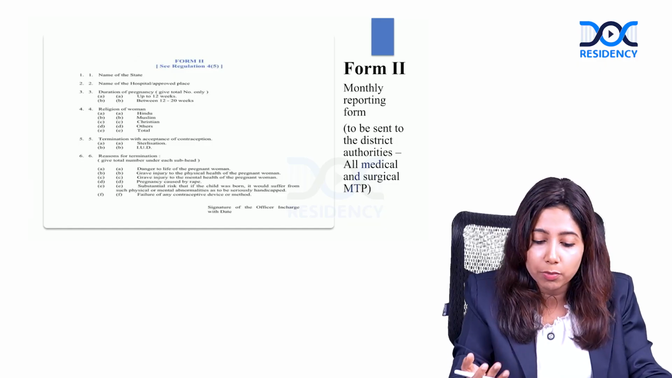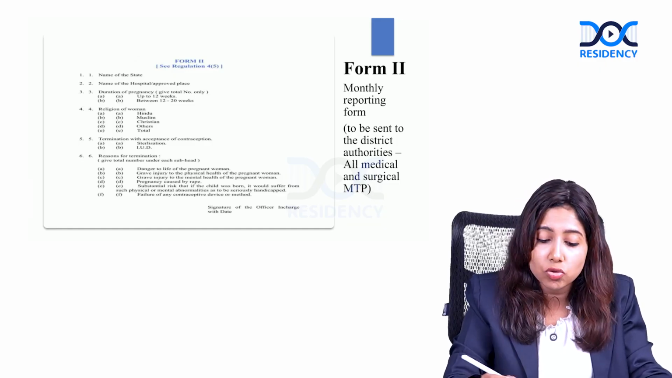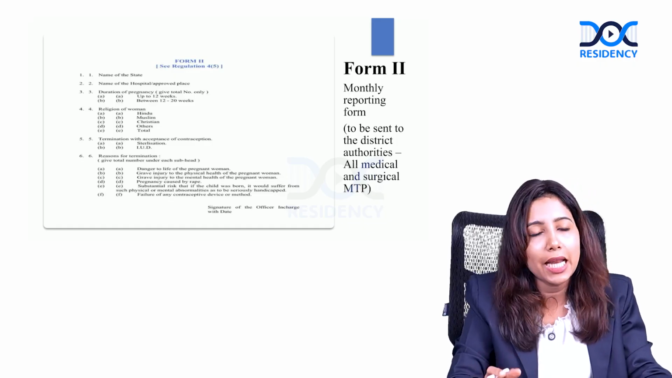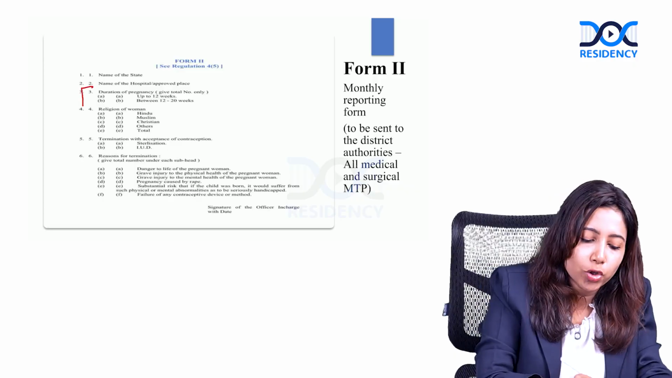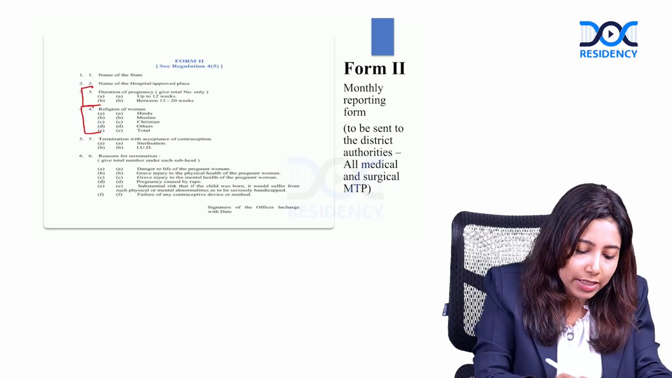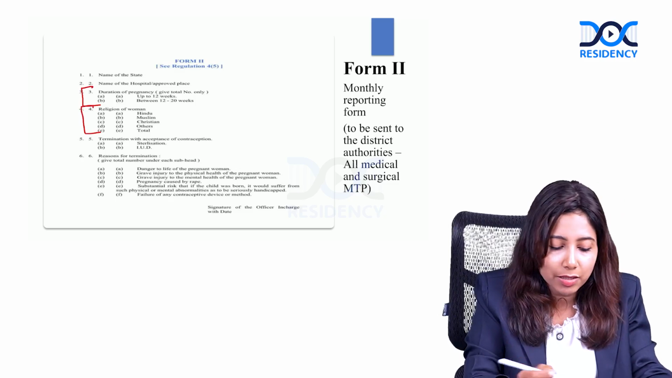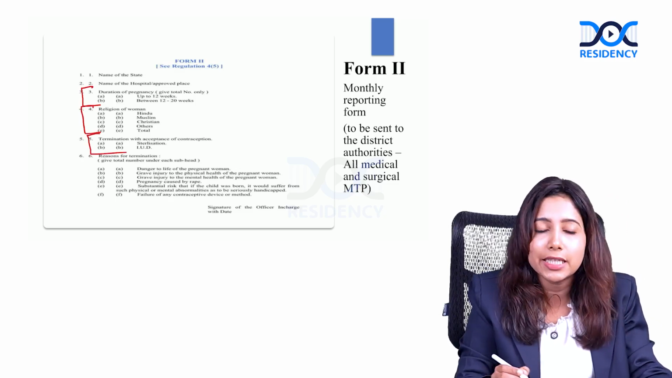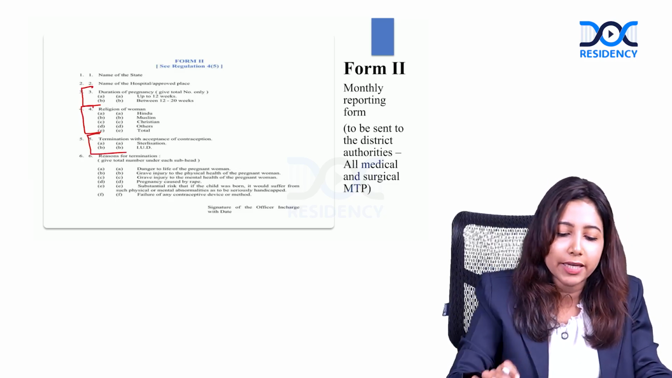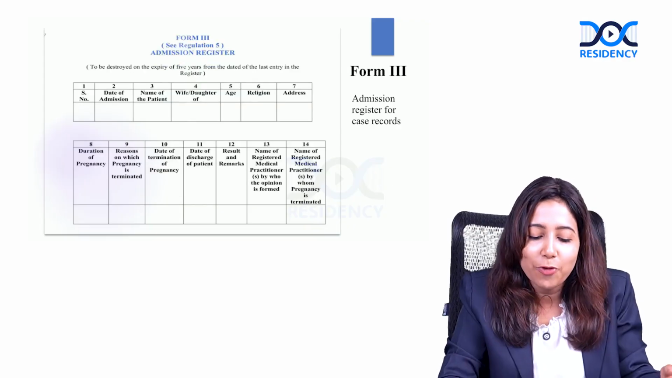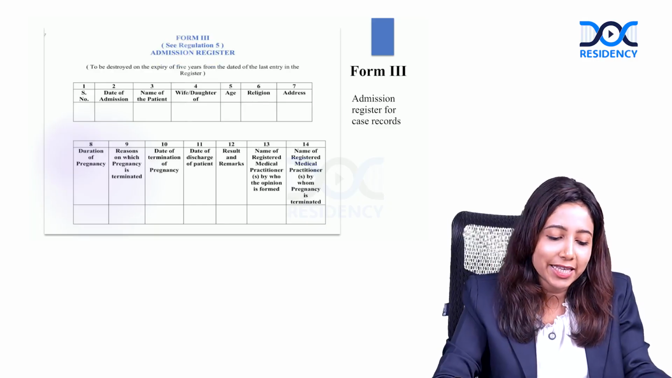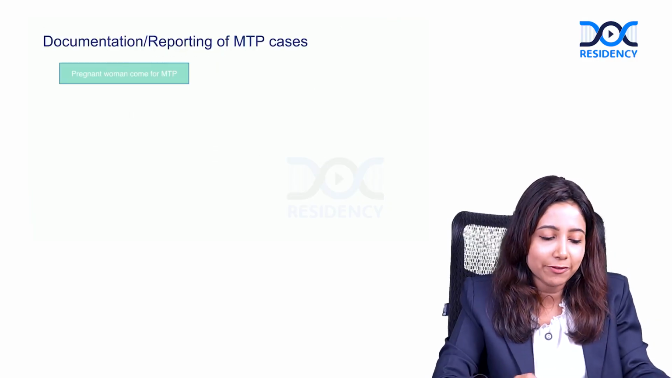Form 2 is the monthly reporting form. This has to be sent to the district authorities for all medical as well as surgical MTPs being done. In this we mark at what duration the MTP has been done, the religion of the woman, whether she has accepted any form of sterilization technique, and the reason for performing MTP. This has to be sent to the district authorities every month. Form 3 is the admission register for case records. Again, the details have to be filled in.